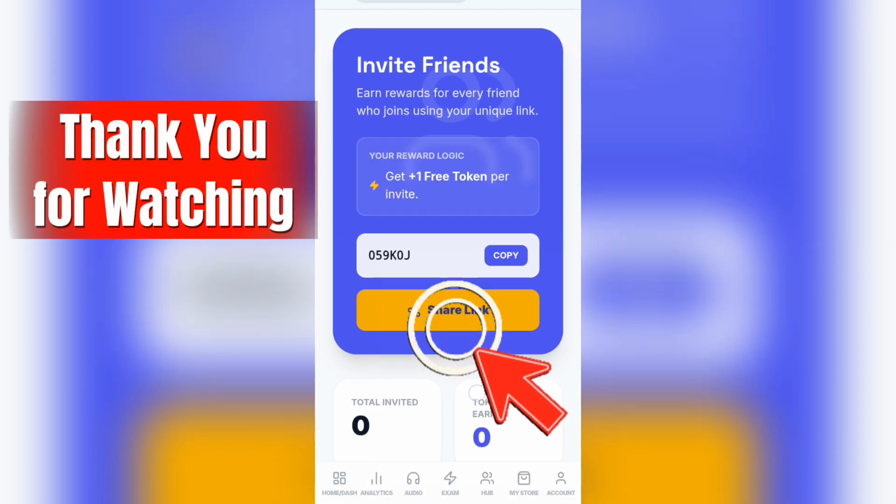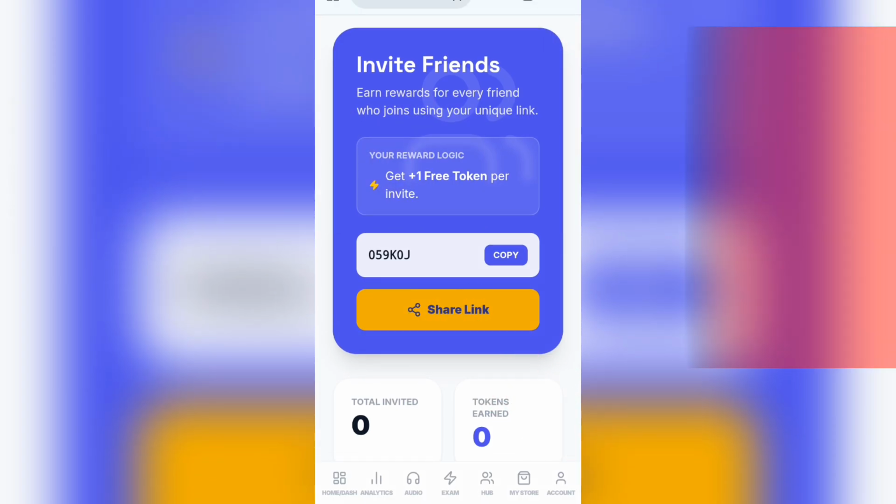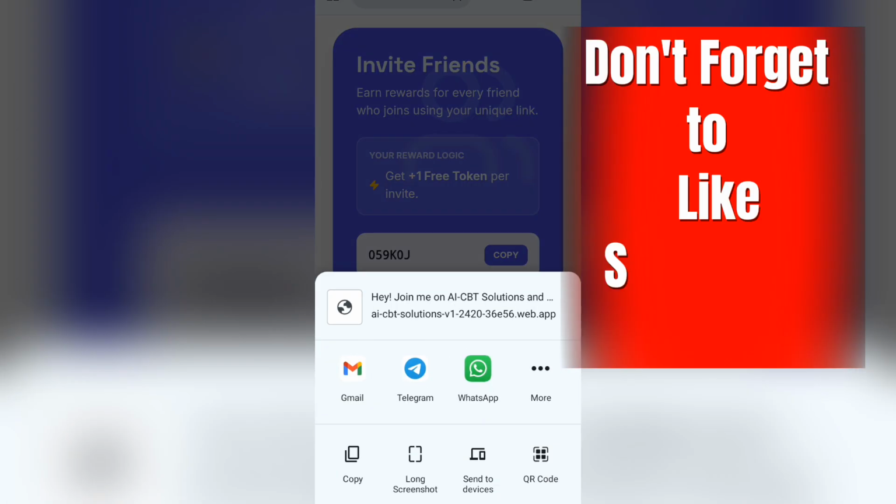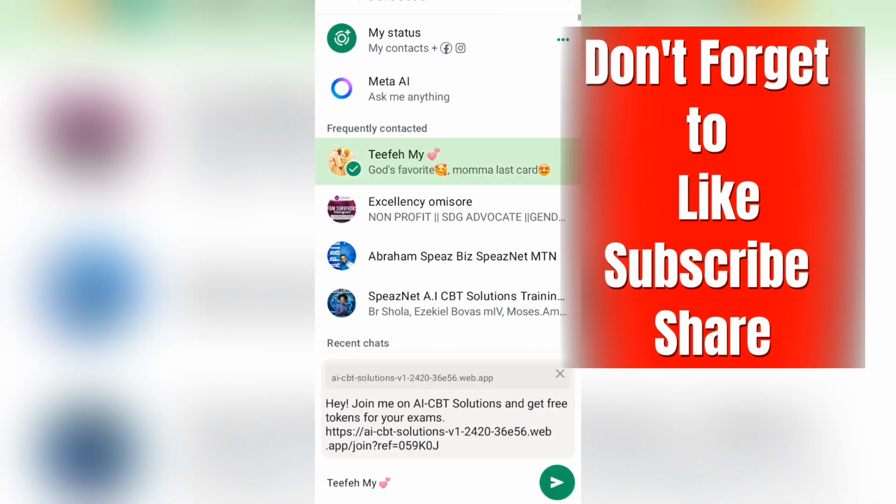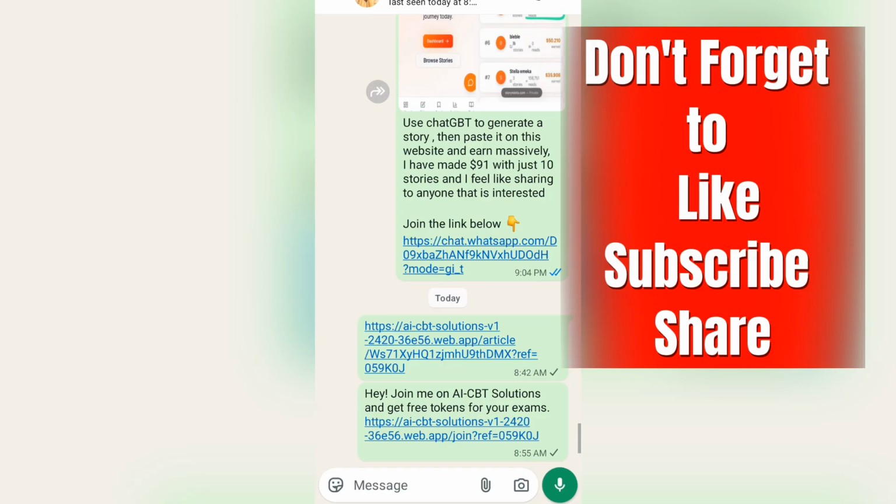You can refer a friend, so if you click on the link you can share, straight to your WhatsApp. It's a very free and friendly app to use.